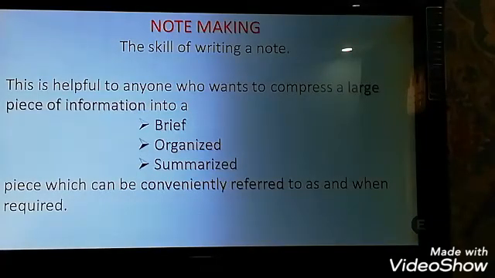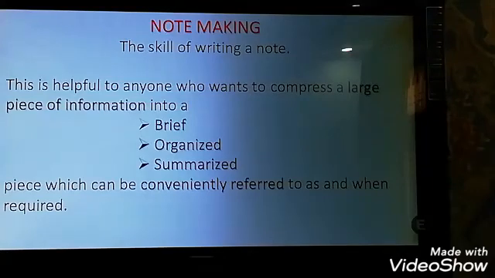Now, note making is the skill of writing a note. This is helpful to anyone who wants to compress a large piece of information into a brief, organized, summarized piece which can be conveniently referred to as and when required. As and when you require the important points on a particular topic, you can just remember them.